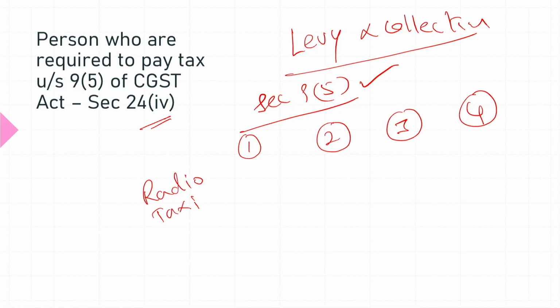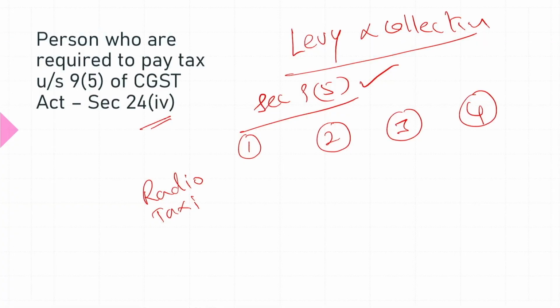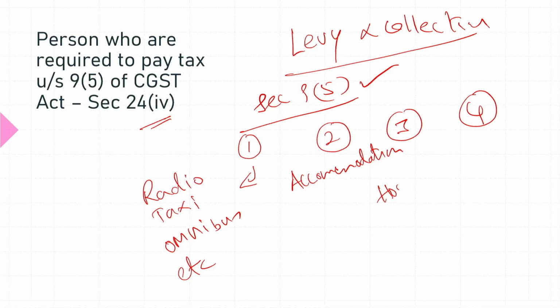Very important to note: the transportation of passenger vehicle, not goods, is category 1. Category 2 is accommodation, category 3 is housekeeping, and category 4 is the cloud kitchen.